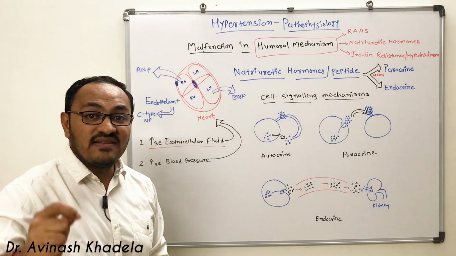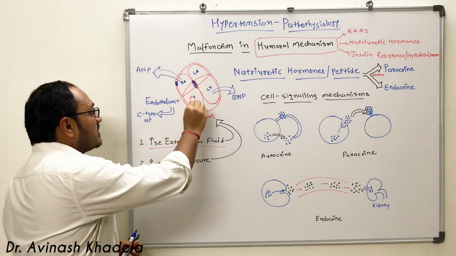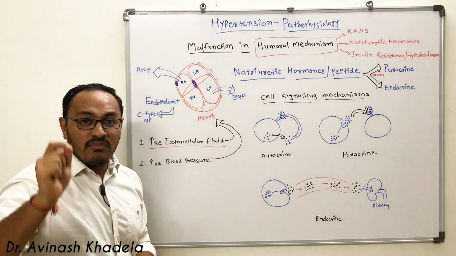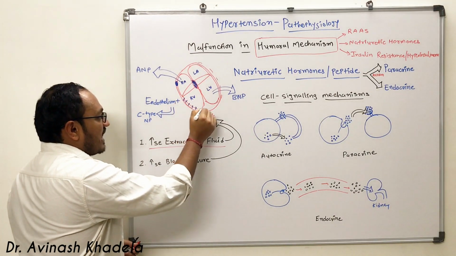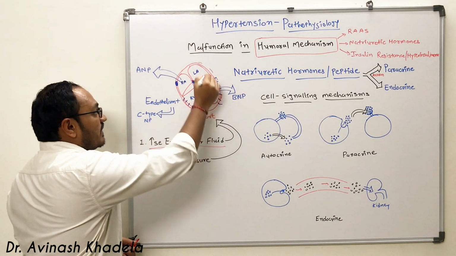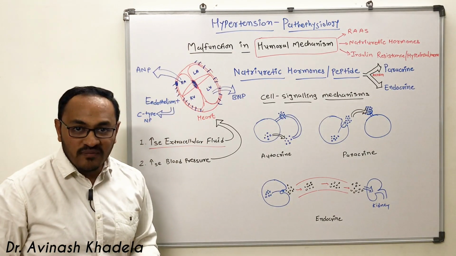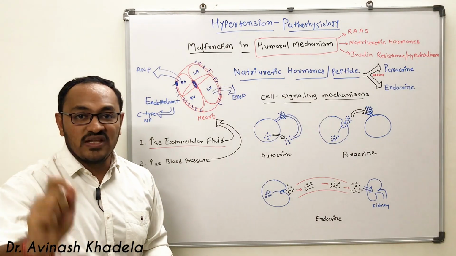And when there is a rise in preload, the pressure on the walls of the heart will increase. Because the cardiac myocytes have to stretch more, there will be secretion of natriuretic hormones in the blood.